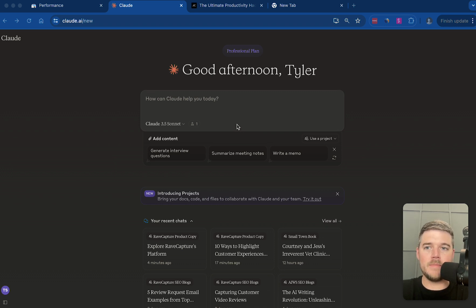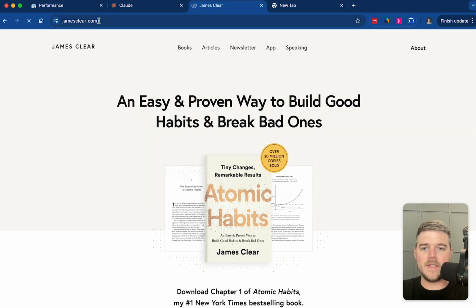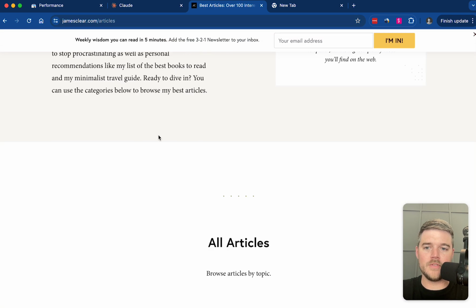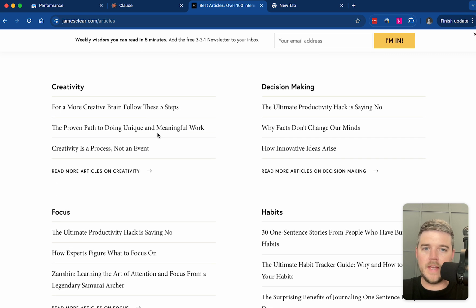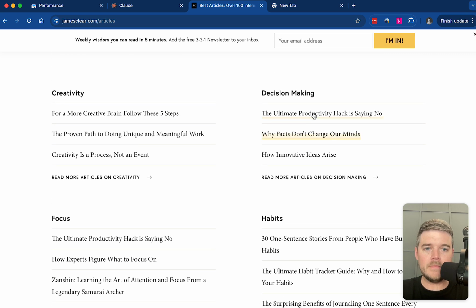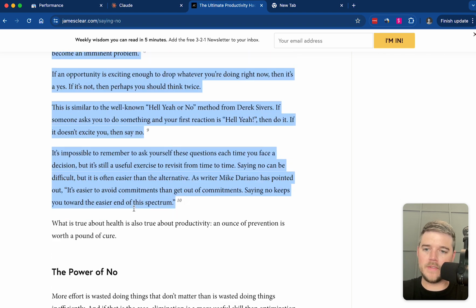So the first step in cloning a writing voice is finding out which voice you want to clone. We are going to write a productivity article. And so the voice that I want to clone for this example is James Clear. James Clear is the best-selling author of Atomic Habits, and he has written for several years on articles about self-improvement, productivity, things like that. And so we're going to take an example here of writing, and we're just going to grab this, and it's as simple as copying and pasting.